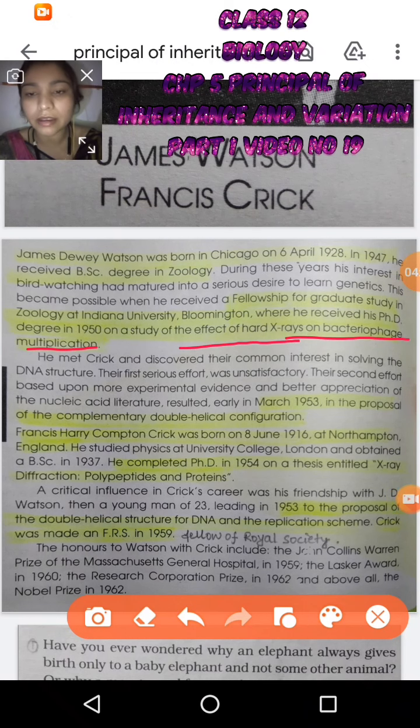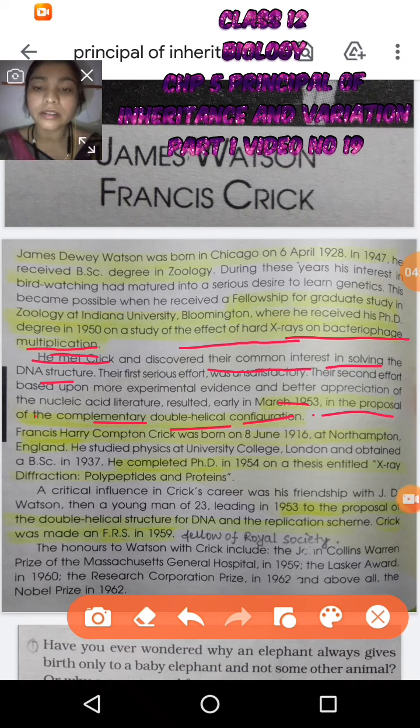He met Crick and discovered their common interest in solving the DNA structure. So, in early March 1953, the proposal of the complementary double helical configuration happened.